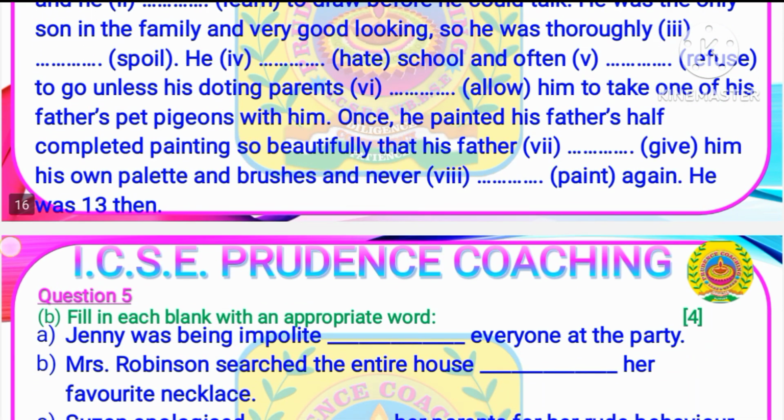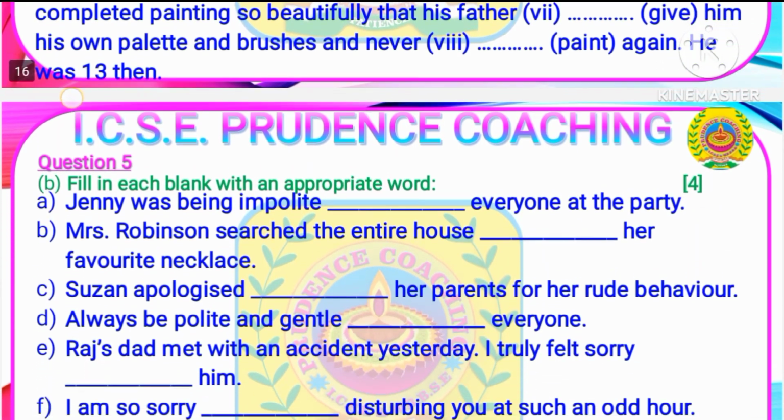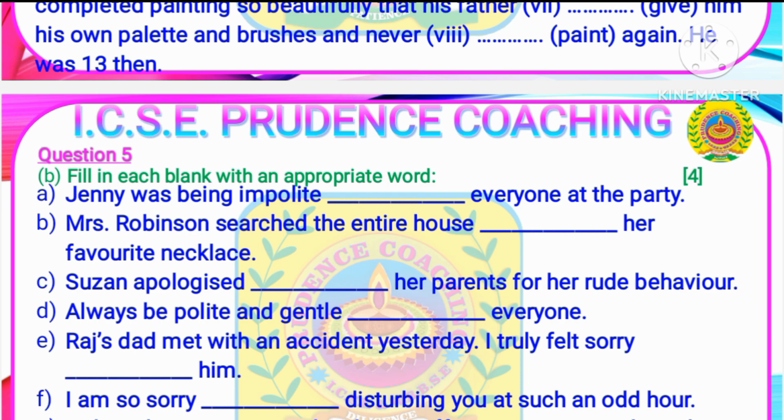Students, if you want to know how to answer the questions of these tenses or how to answer question number 5a very easily and what are the tricks to score 4 out of 4 in this section, then you just comment. Next, question 5b that are given from the absolute preposition, as you can see, and for each of the questions you'll be awarded half marks. So question number 5b also 4 marks.